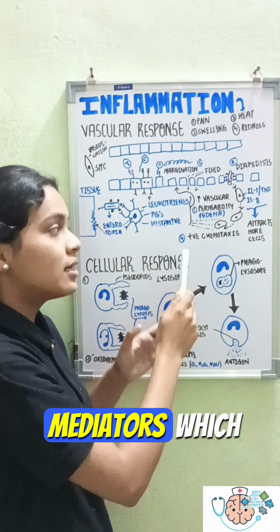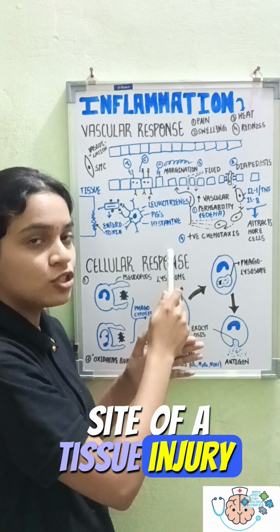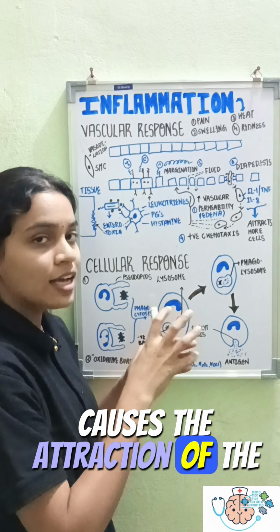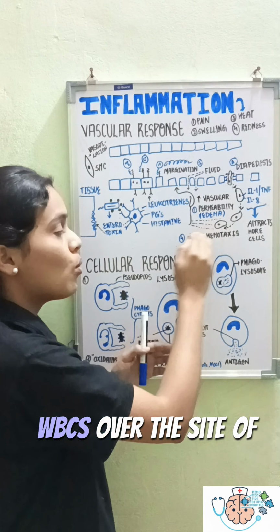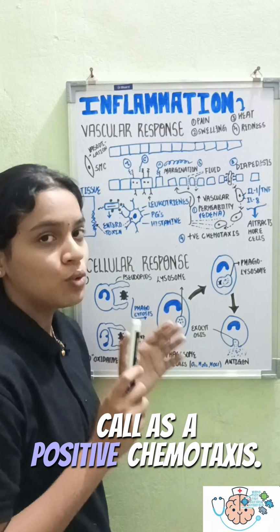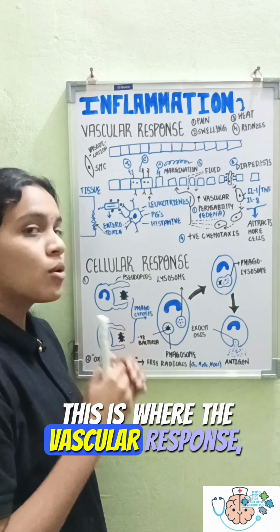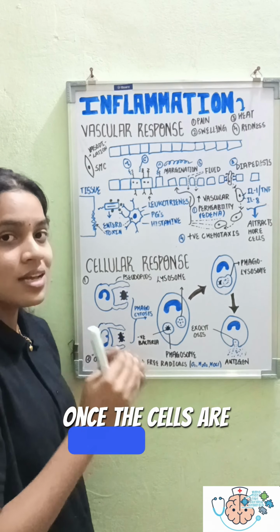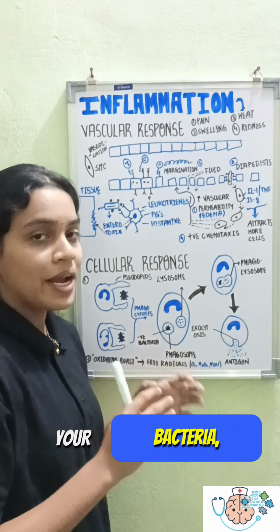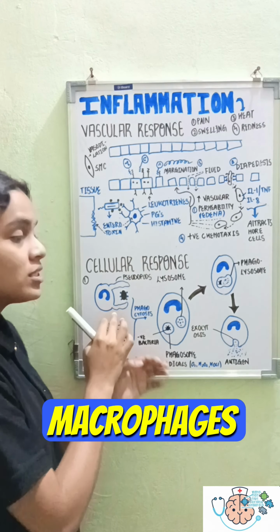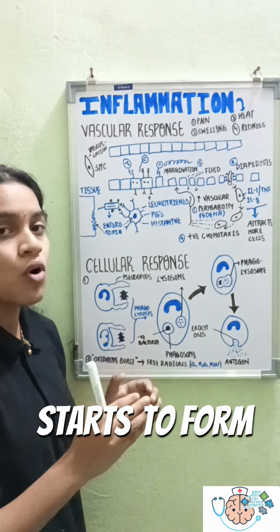The inflammatory mediators which are released at the site of a tissue injury cause the attraction of the WBCs to the site, which you call positive chemotaxis. This is the vascular response. Once the cells are out and have encountered your bacteria, these macrophages and neutrophils start to form a pseudopod.